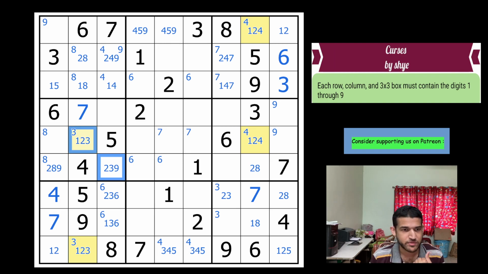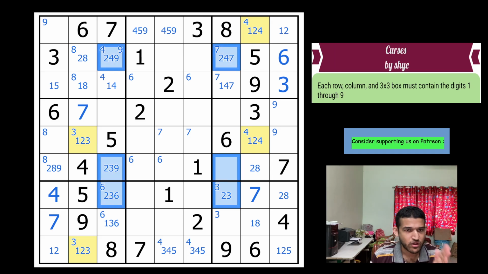Okay, I think it's time to use the next idea. So it was somewhere around this stage I had to approach Shye again, and then once more. So, how do I explain this? It's also very difficult to see. Okay, I'm going to highlight some of the cells and show you what exactly is going on. So let me highlight these cells using blue.